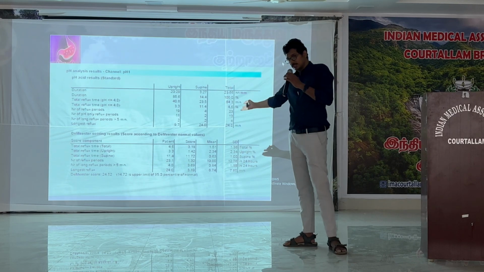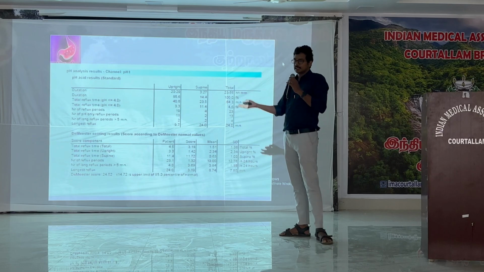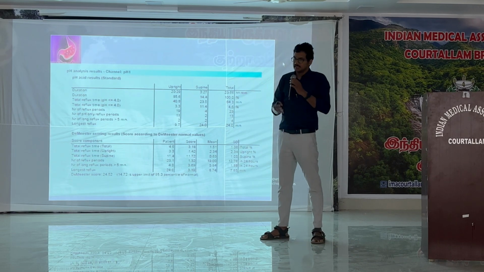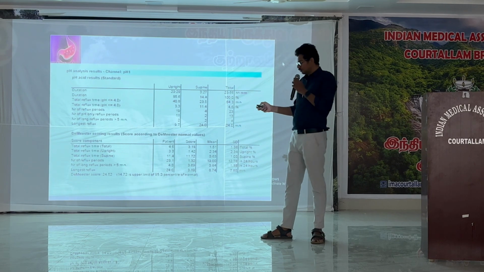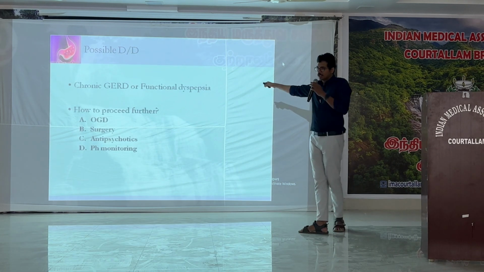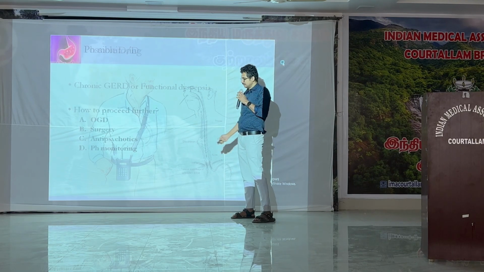If the DeMeester score is normal and there is no significant reflux happening with the symptom, then it terminates to a functional dyspepsia. These patients don't need any surgical intervention or endoscopic intervention. Mostly they need counseling and psychiatric medications. Those things we can do. So to differentiate a patient with chronic GERD from functional dyspepsia, apart from OGD, the important intervention should be pH monitoring. Thank you.